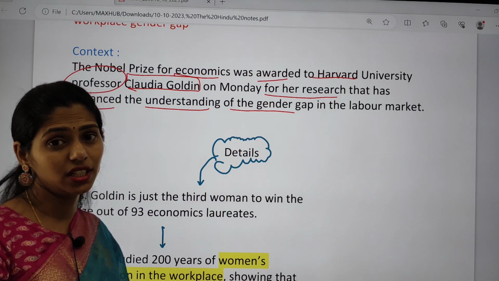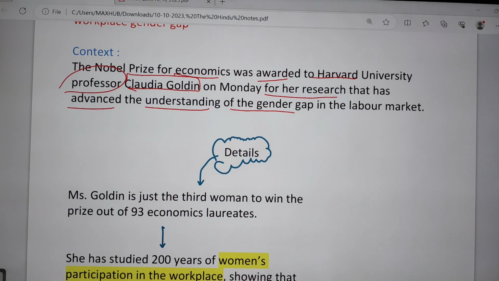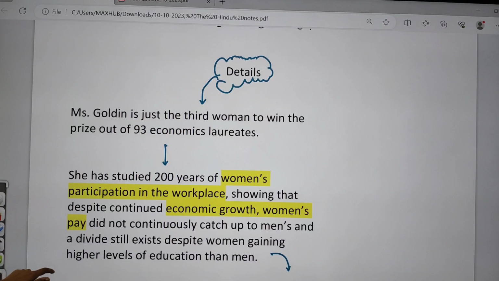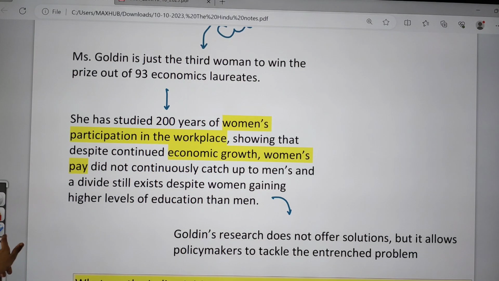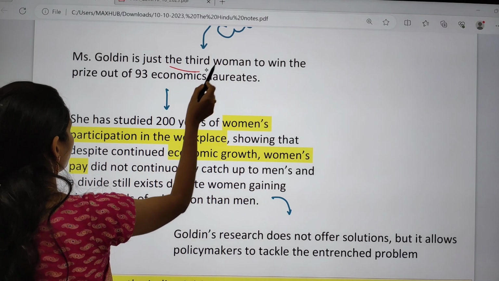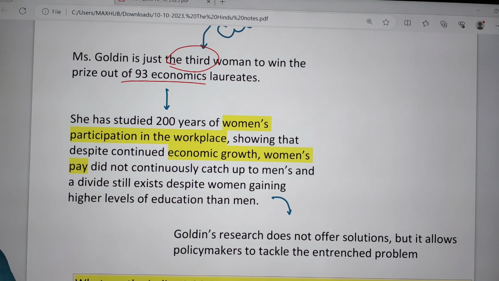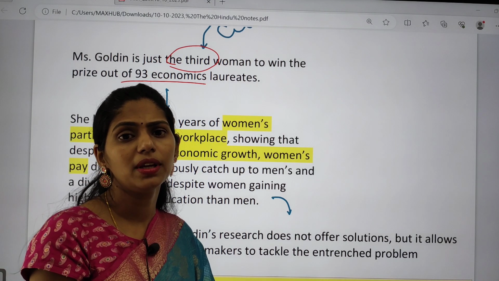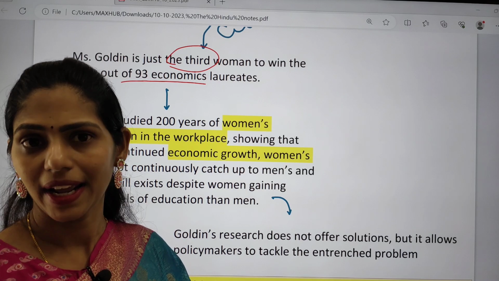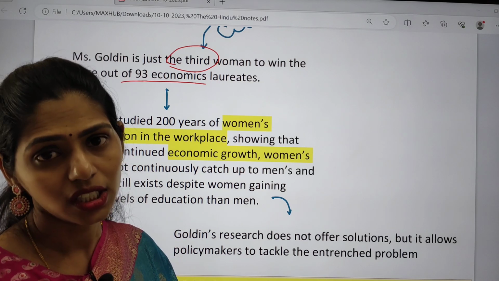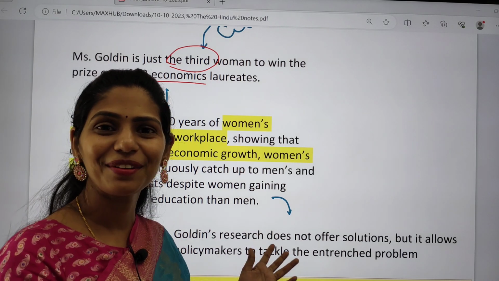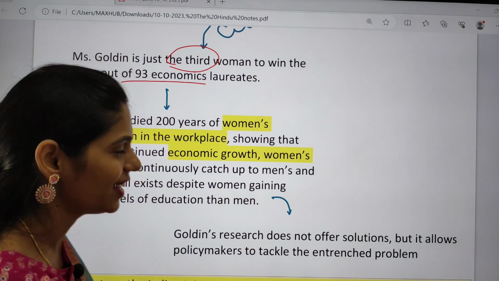What exceptional work did she do? We have to know that, right? So we are going to see that. Here Goldin is just the third woman to win this prize out of 93 economics laureates. So out of 93 people who got this economics Nobel Prize, she is the third woman. And you can see even here there is a gender gap, right?